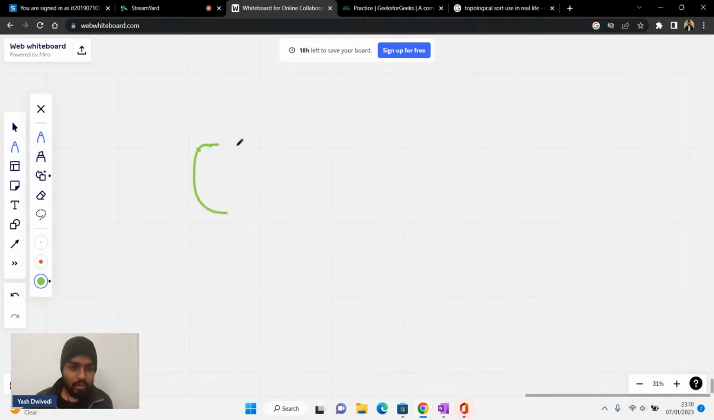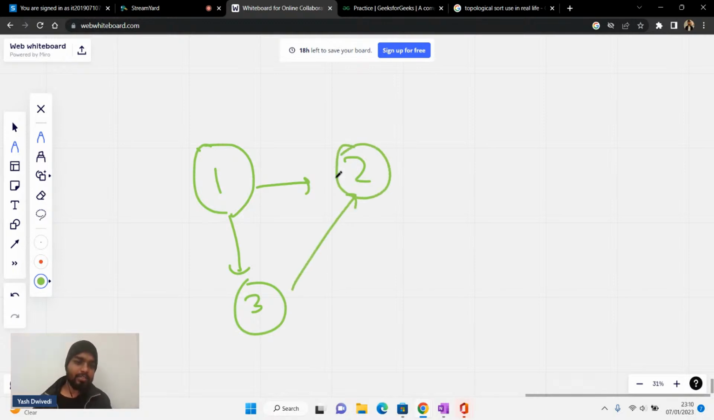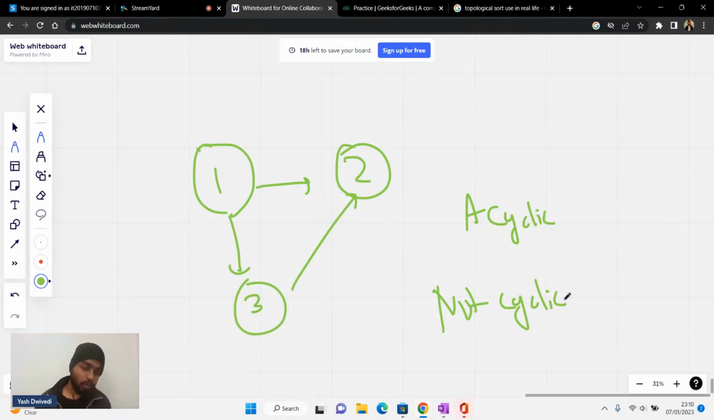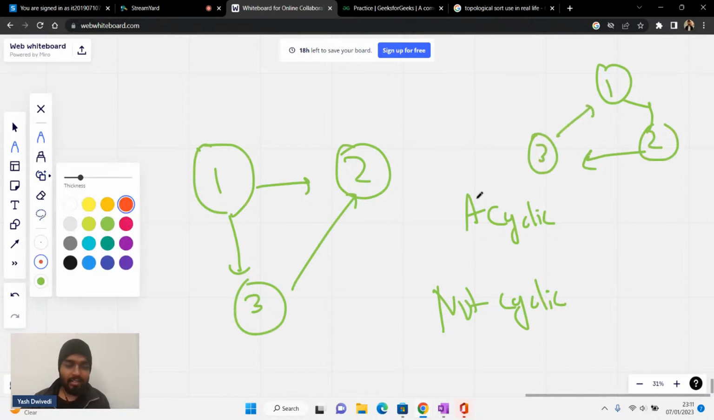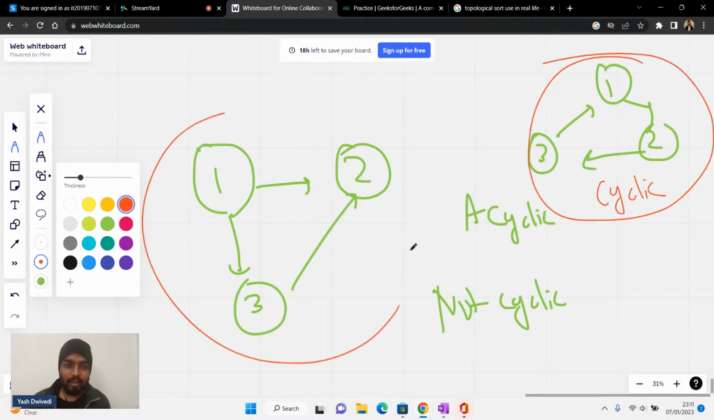So basically, let's say this is one, this is two, this is three, and this is four. So this is acyclic. This graph is acyclic because there is no cyclic dependency. Is it clear to everyone? What do we mean by cyclic? Let's say if this was 1, this was 2, and I had an arrow like this and then like this, so this is cyclic. This graph is cyclic. This one is acyclic.